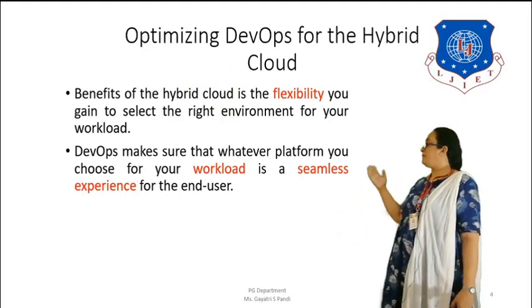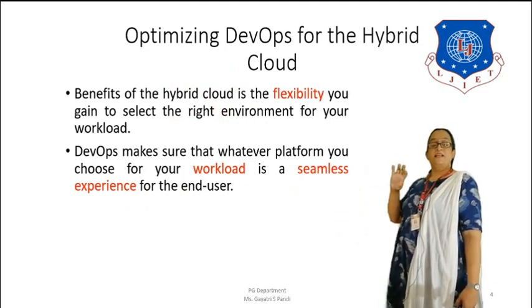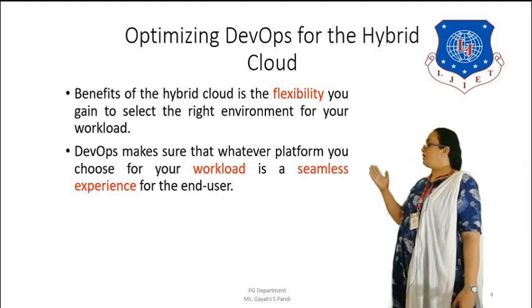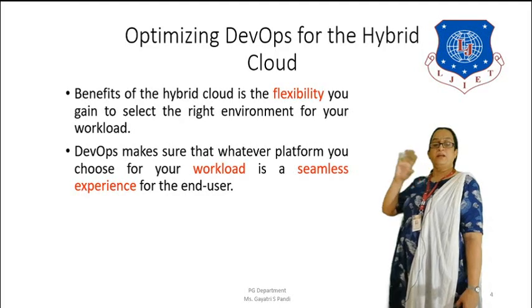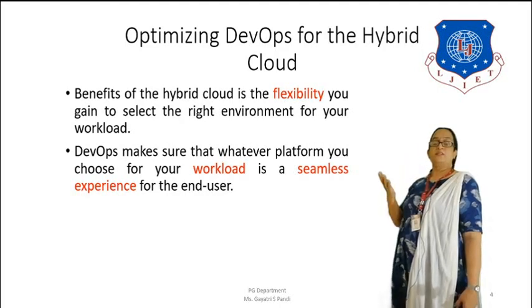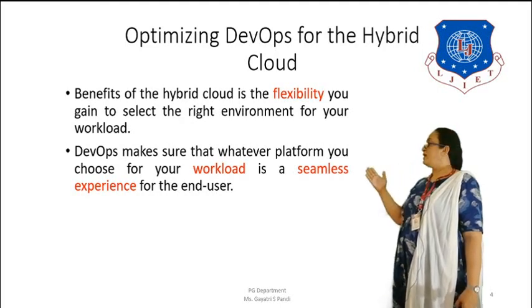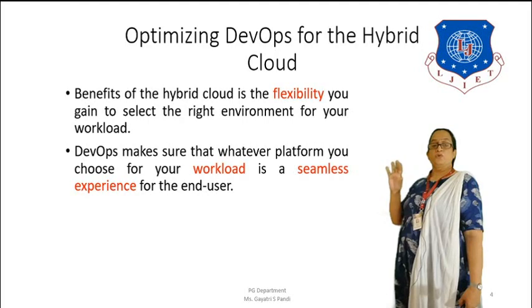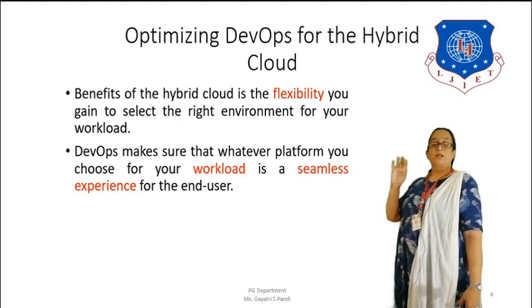The benefit of hybrid cloud is that it offers flexibility. So you can select the right environment for your workload. If your workload runs in a hybrid environment, you get better options, and it can also give various flexible options. DevOps makes sure that whatever platform you choose for your workload, it is a seamless experience for the end user.